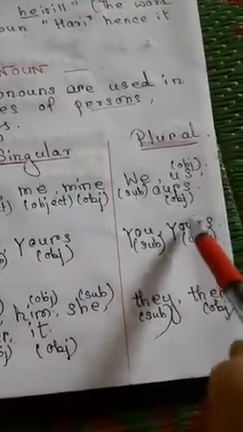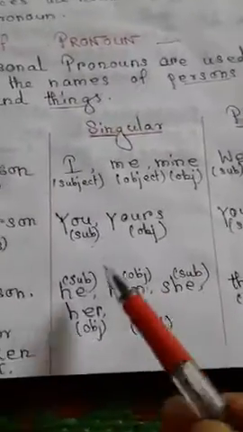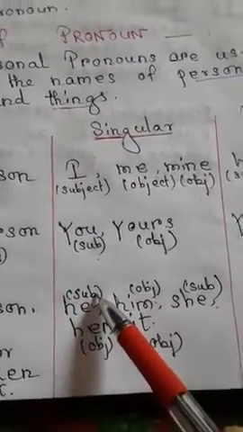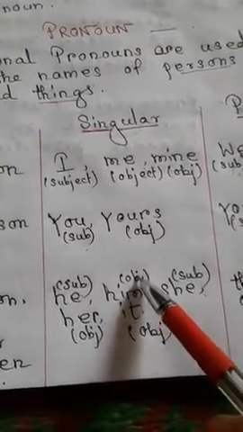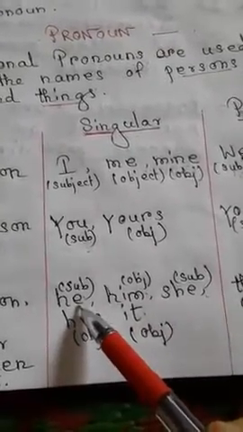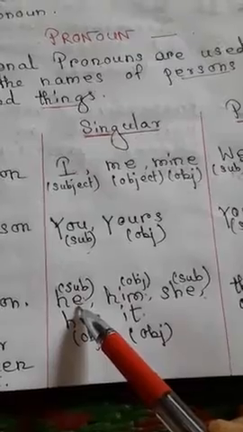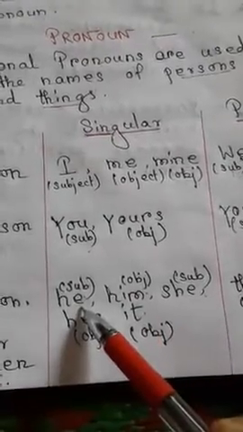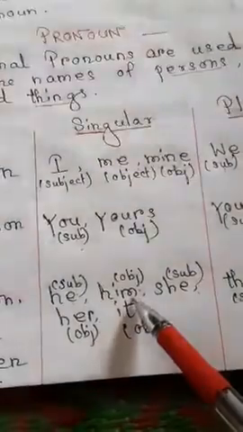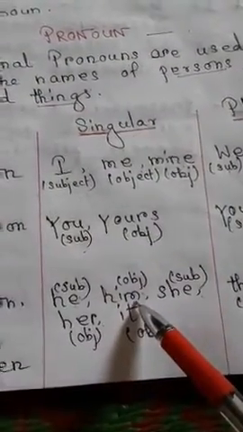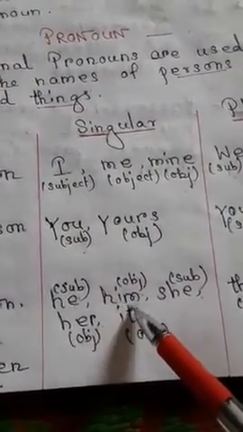And here he, subject. Him, object. For example, he is a good boy. I gave this result to him.